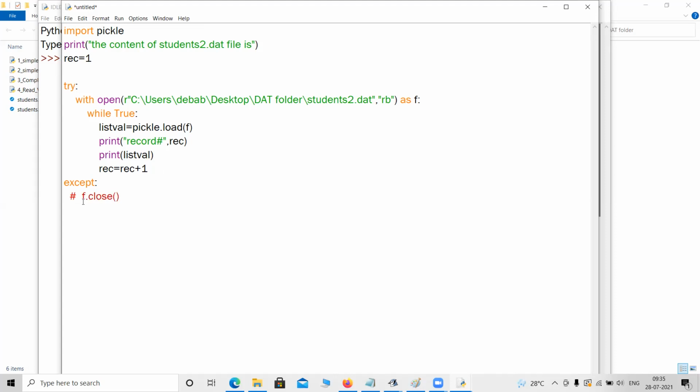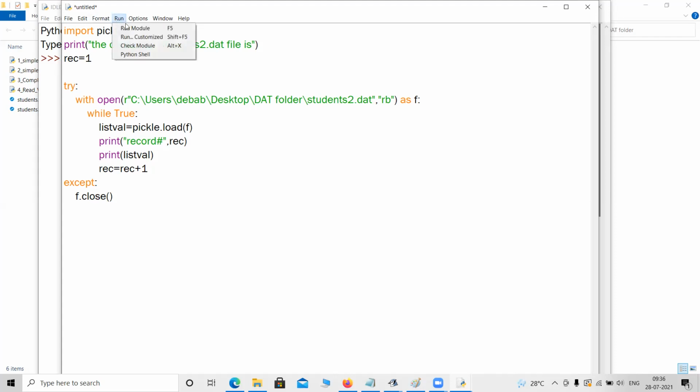So we can comment this line out here, though it is not a best practice. Sir, if there is any error, then it will go to the except block and nothing will be done? Yes, nothing will happen, but we need to give the except block even if it is empty. So if we write the with clause, whenever the code comes out of the with clause, it will automatically close the file. So that is the advantage of with.